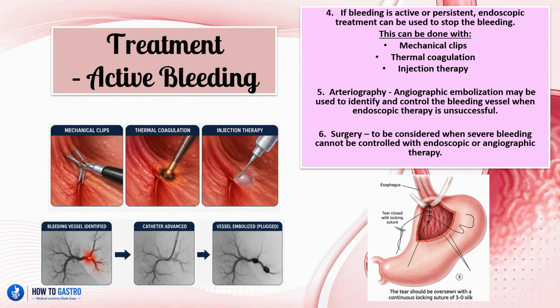We can also do arteriography, and this is an angiographic embolization, which may be used to identify and control the bleeding vessel when endoscopic therapy is unsuccessful. So here we see the bleeding vessel is identified, a catheter is then advanced in, and the vessel is embolized or plugged to prevent any further blood loss. And finally, we can also do surgery, and this can be considered when severe bleeding cannot be controlled with endoscopic or angiographic therapy. And in this procedure, the Mallory-Weiss tear is actually closed up with a suture to prevent any further bleeding.